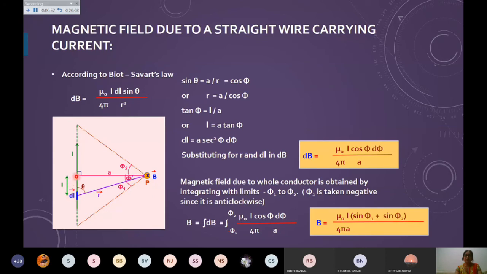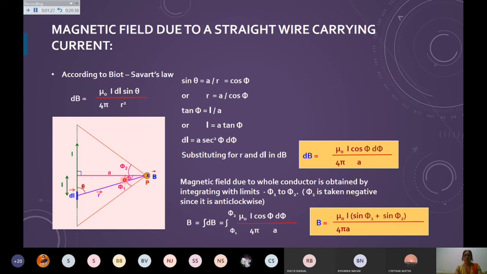From this point, which is nearly the center of the wire, we are drawing a perpendicular from the point P where I want to find the magnetic field, and this distance is small a, while the distance of the point P from the current element is r, that also you can see, and theta, as usual, we have taken as the angle between the current element IDL and the direction of r.